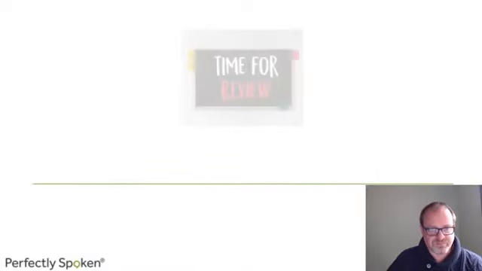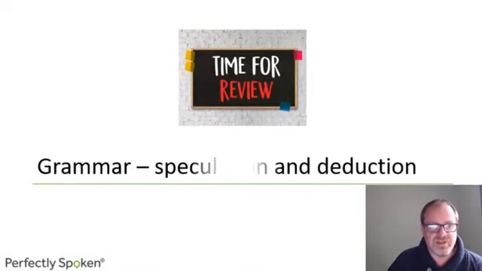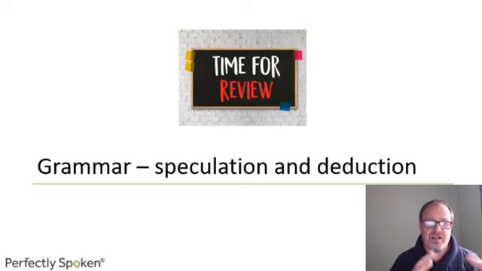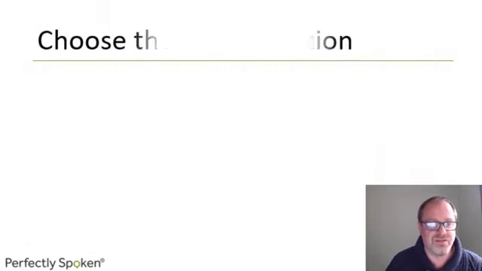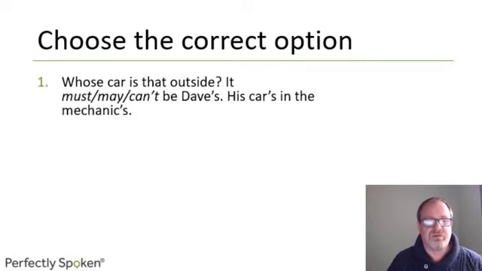So let's start then with the grammar of speculation and deduction. So I've put lessons 11 and 13 together for this review, as both deal with this. But first of all, lesson 11, the modal verbs. So that's must, may, might, could, and can't for impossible. Okay, so here we go.